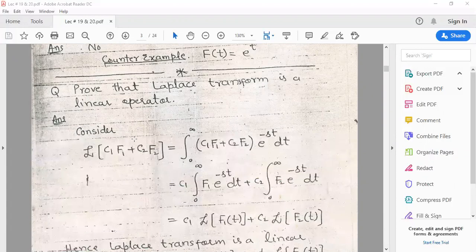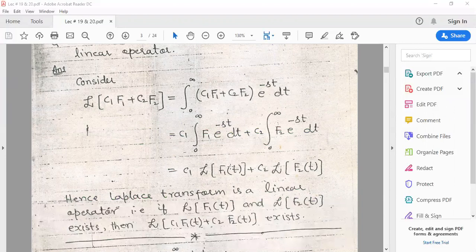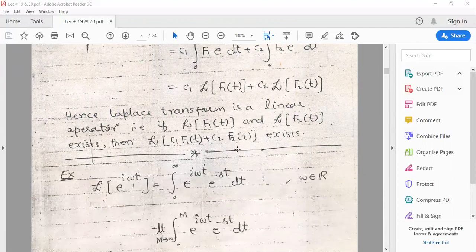Here you can see that the Laplace transform is a linear operator. When we want to take the Laplace transform of any function, we multiply it by e power minus st and integrate with respect to t. Since the integral preserves the property of linearity, we can integrate term by term. Once you do that, you will see that this is nothing but the Laplace transform of f1 of t, and this is the Laplace transform of f2 of t. Hence, we prove that the Laplace transform is a linear operator.